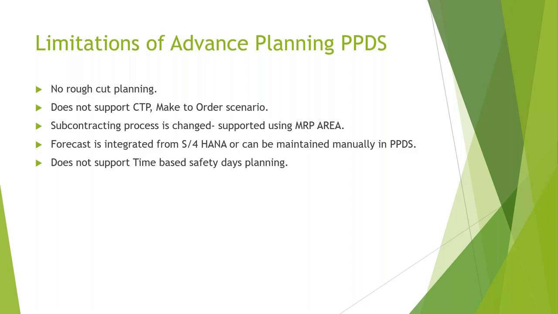The demand has to come from the S4 HANA. So in some cases where there is an external third-party tool which is creating the forecast for them, they will publish that forecast to HANA, from where it can be integrated to PPDS. In some cases, IBP is used to publish that forecast. So the forecast is calculated using the SNOP model of IBP, and then it is published to HANA, from where it is getting integrated to PPDS.